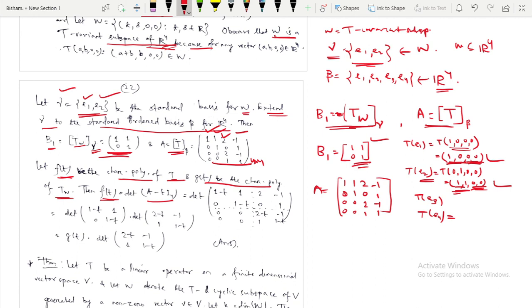That means from each diagonal element of A you subtract t, so this will be this thing.